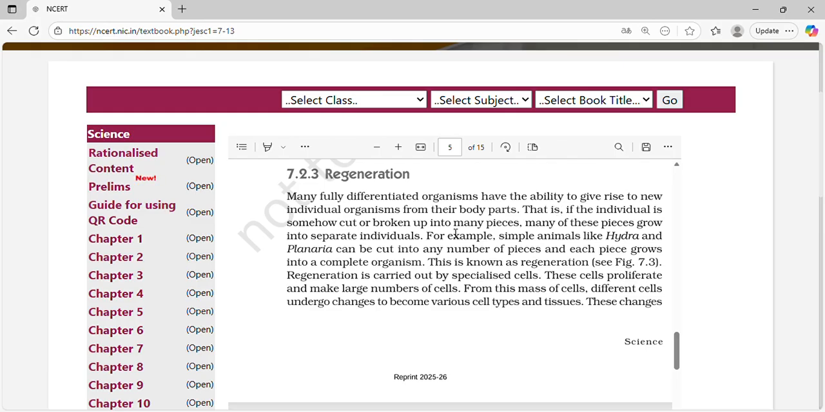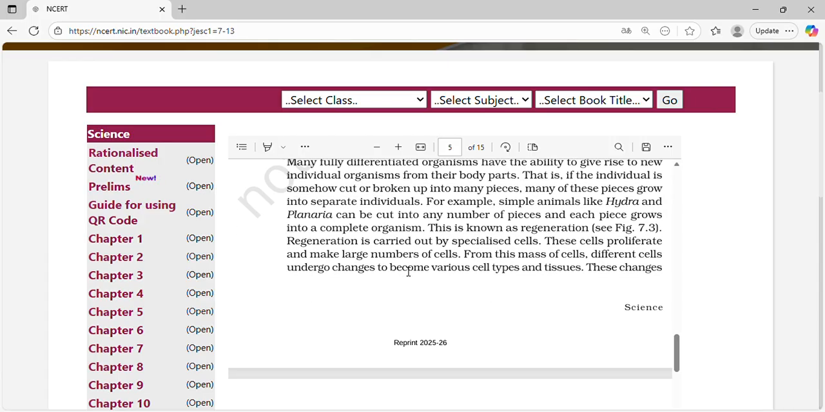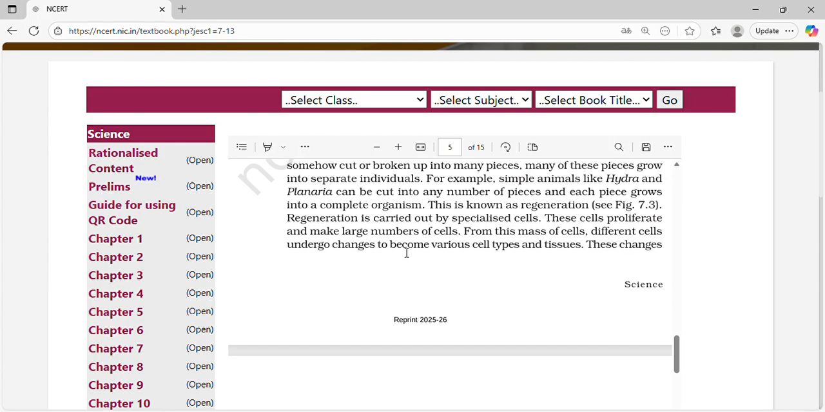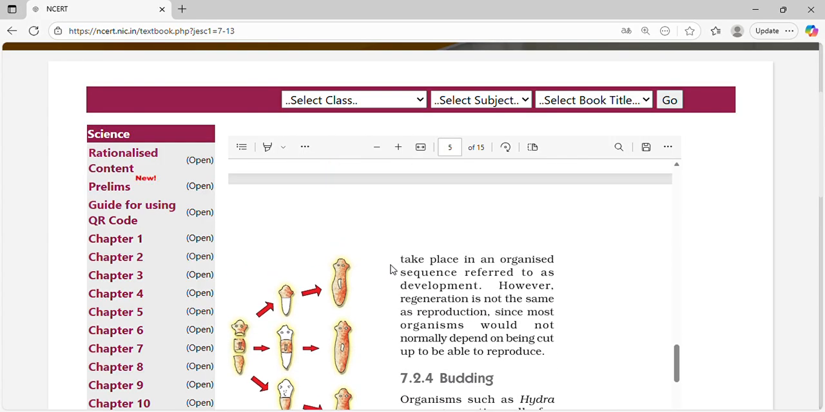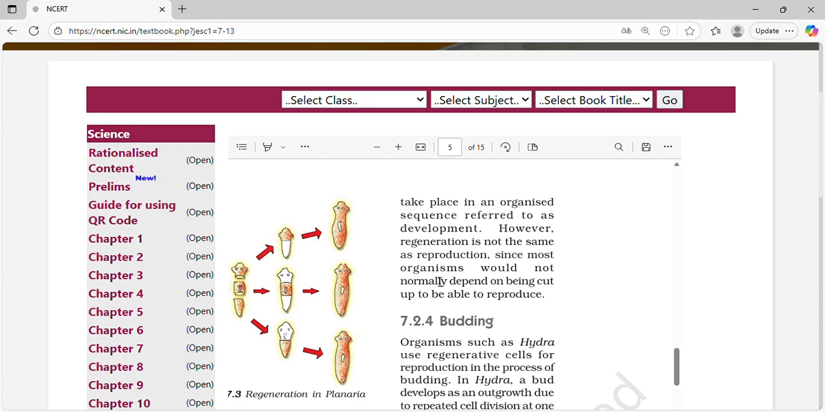If the individual is somehow cut or broken into many pieces, many of these pieces grow into separate individuals, like Hydra and Planaria. Cut into many pieces, each piece grows into a complete organism. This is known as regeneration. Regeneration is carried out by specialized cells. These cells proliferate and make a large number of cells. From this mass of cells, different cells undergo changes to become various cell types and tissues. These changes take place in an organized sequence referred to as development.